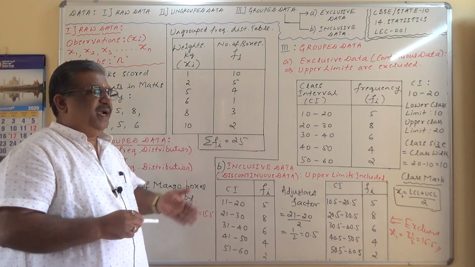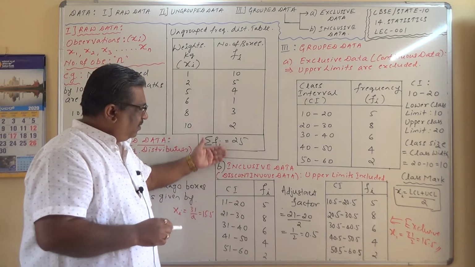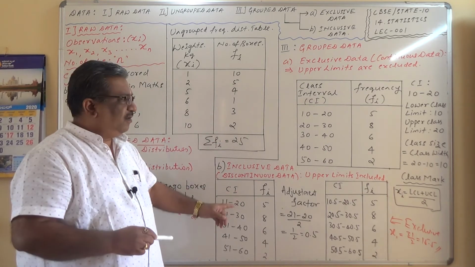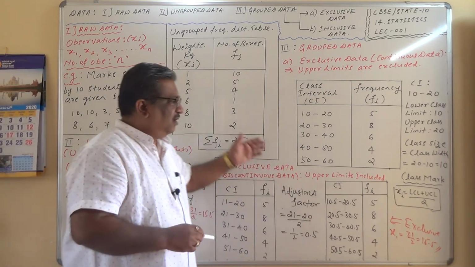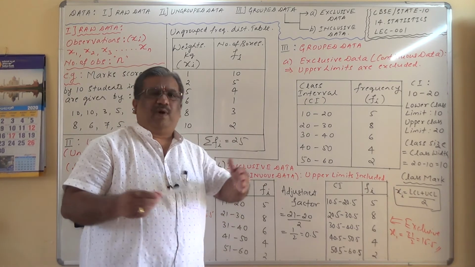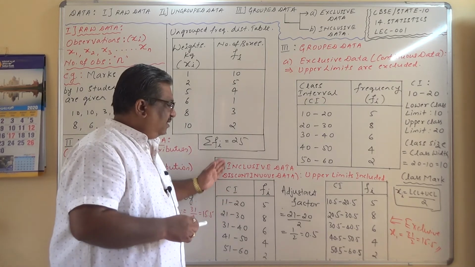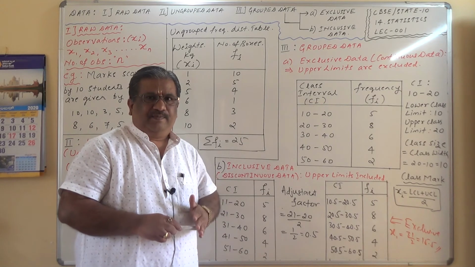So in the case of median and mode calculations, if you get inclusive data, ensure that you convert it to exclusive data without fail. But to work out the arithmetic mean, by whatever method, of the three methods which you are going to study, you need not convert inclusive data to exclusive data. You can directly work it out.